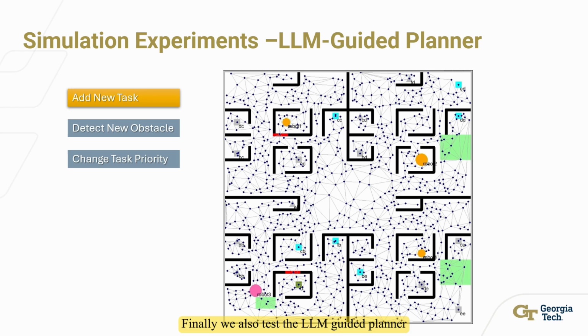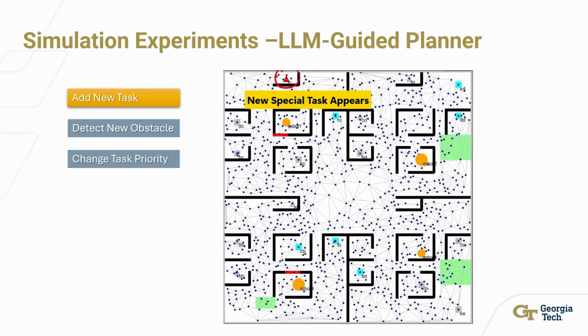Finally, we also test the LLM-guided planner. When we add a new special task, one ground robot immediately changes its plan and takes that new task, since drones cannot complete the special task.